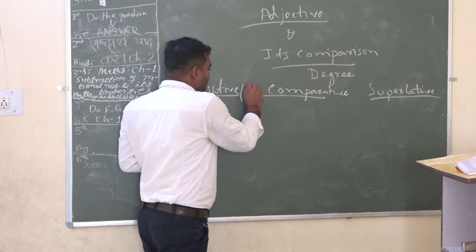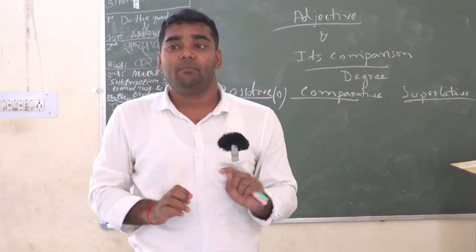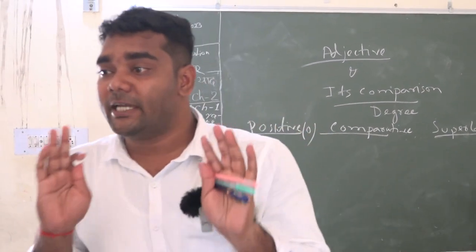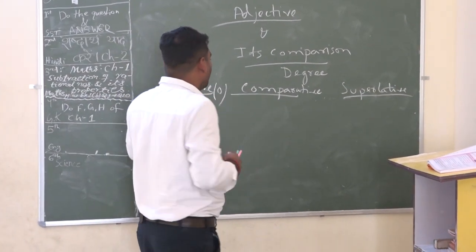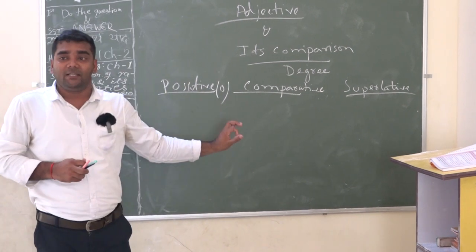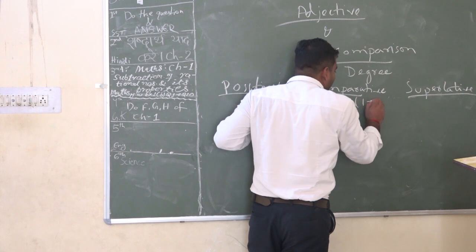So for the trick, each and every formula should be kept in mind by using the best technique and trick. For the shortcut, we have to keep in mind that positive means zero comparison and comparative means 1 plus 1.